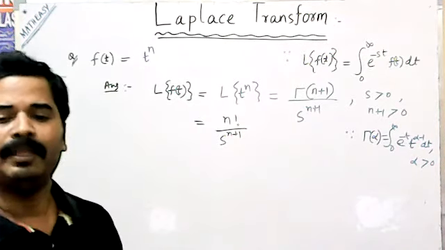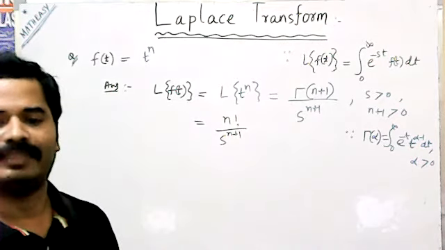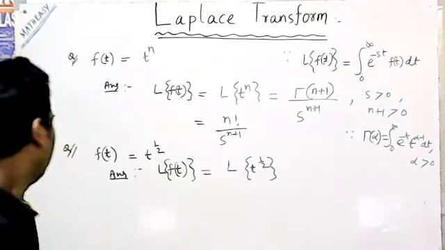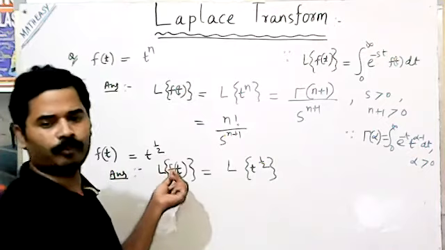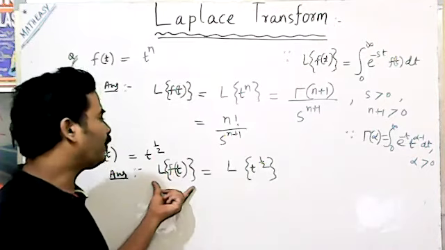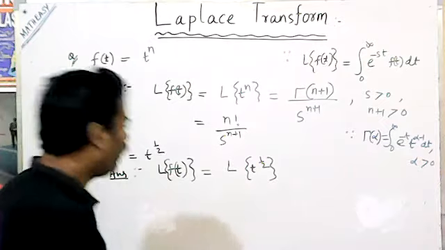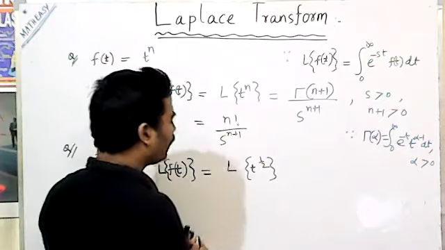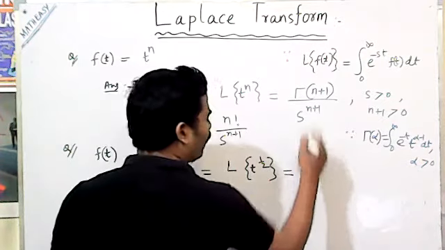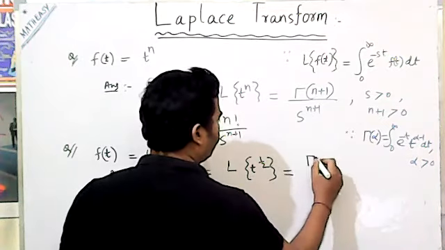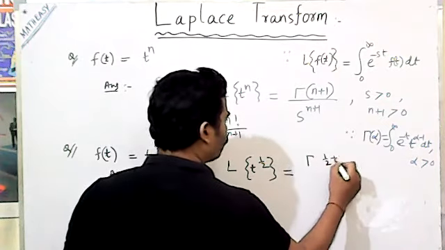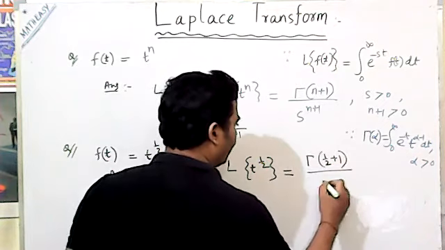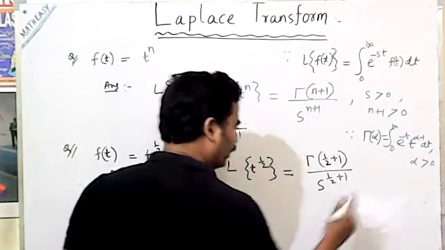Similarly, you have to find it for t to the power half. Here f(t) is equal to t to the power half, suppose given. So L of f(t) is equal to L of t to the power half. According to the gamma concept, that is gamma of half plus 1 divided by s to the power half plus 1.